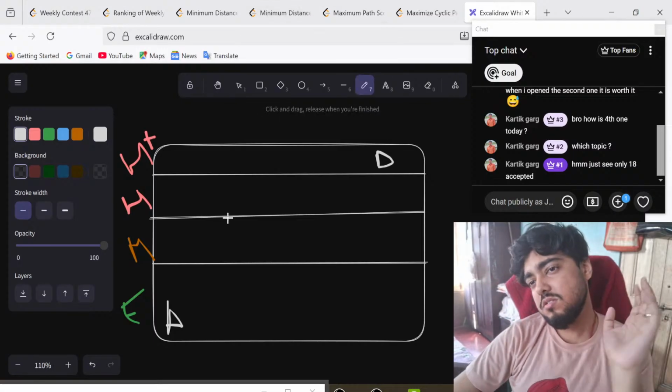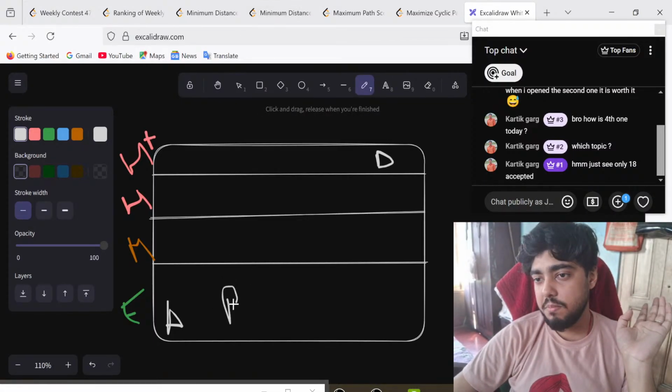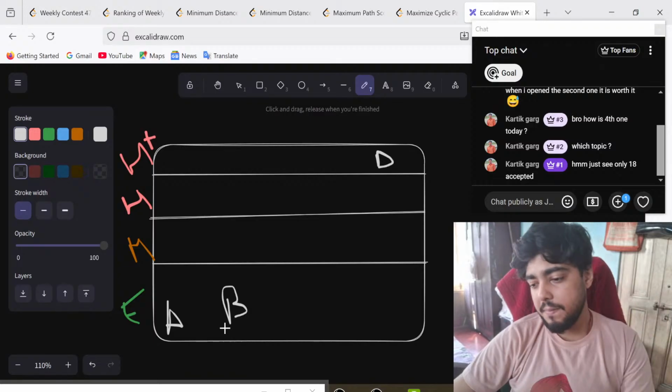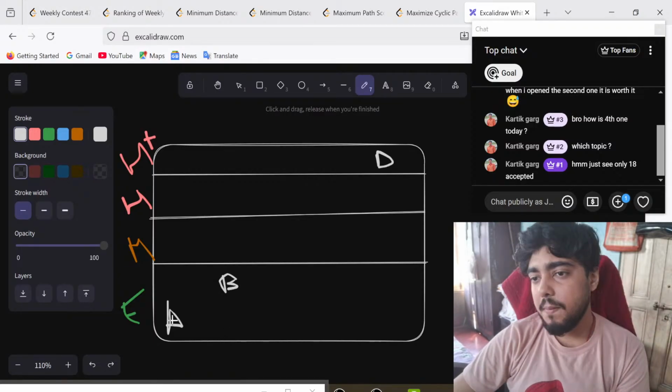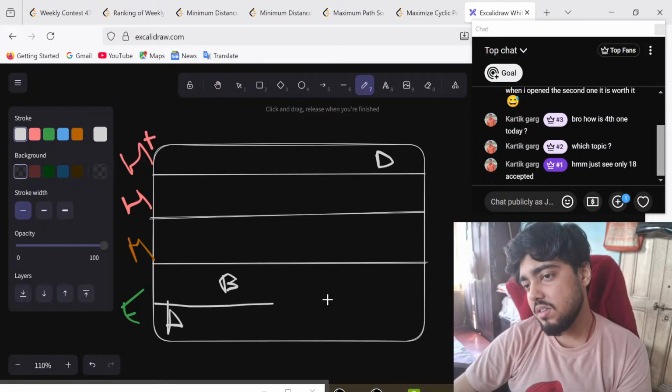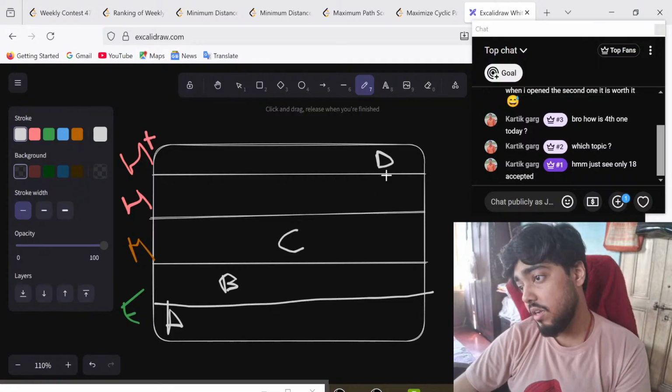B was, I'll still keep it on easy only. B also I'll keep it on easy, maybe a little bit higher than A. But overall it is easy only. C was medium. There was no hard problem. There was a very hard problem.